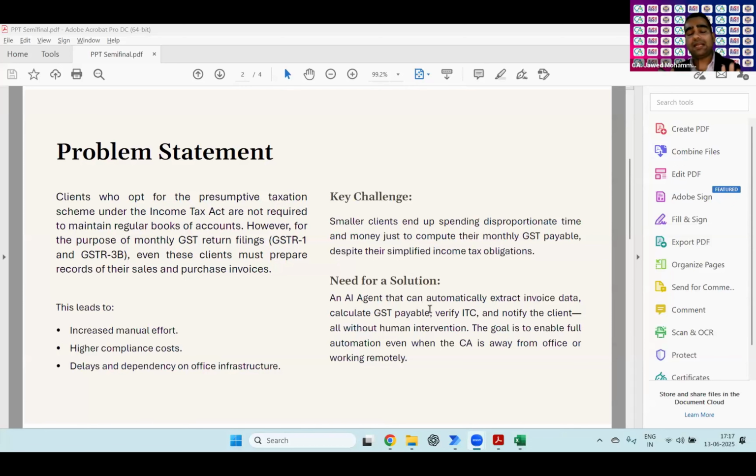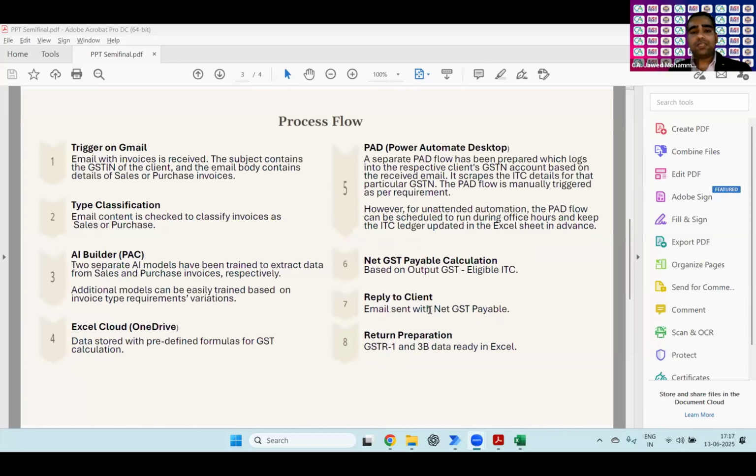I have built an entire AI agent for that particular problem, and I will show you the process flow, how it can be done. The trigger is on Gmail, which I already explained. Then there is invoice type classification, since it may be a sales invoice or a purchase invoice. There are two different trained AI models: one extracts the sales invoice data, the other extracts the purchase invoice data.